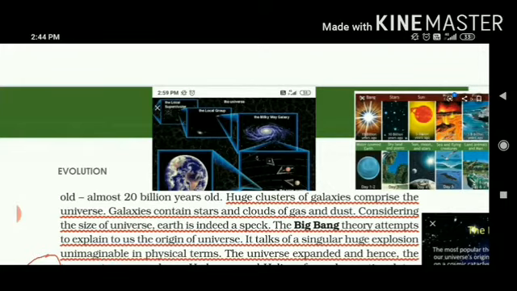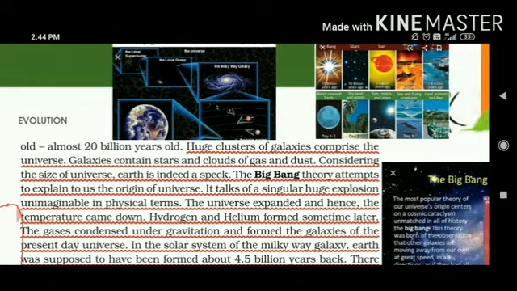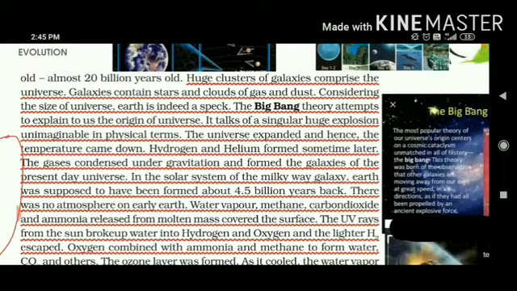So Big Bang theory is the very first theory. This was the first attempt by the scientists to explain how universe came into existence. So from the lower classes, you have studied that a certain explosion takes place. That universe expanded, temperature which was much higher, it slowly came down. Hydrogen and helium, they formed. Gases condensed and they formed the galaxies in which we are living today. So Earth was supposed to have been formed about 4.5 billion years back.